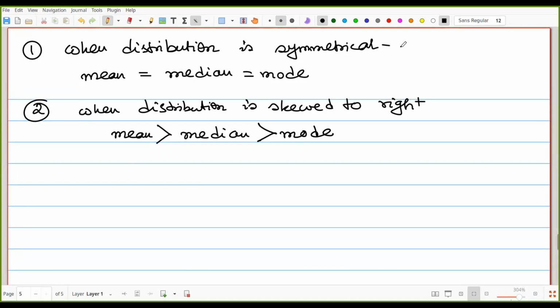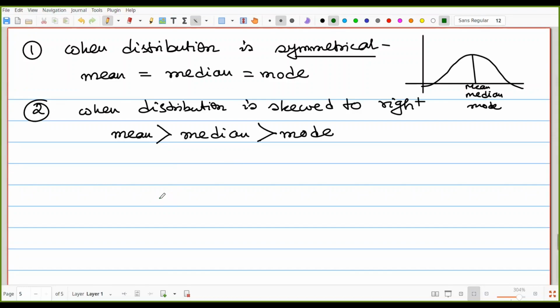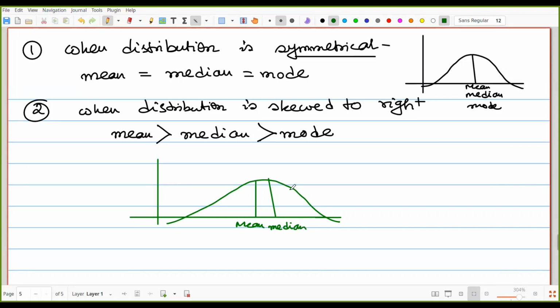In the case of the symmetrical one, it is looking like a bell shape and that gives us mean, median, mode, that means when the distribution is symmetrical. In the case where the distribution is skewed to right, it is looking like that type. That means skewed to right. In that case, what happens now? Mean is coming at first, then median, then we have the mode.